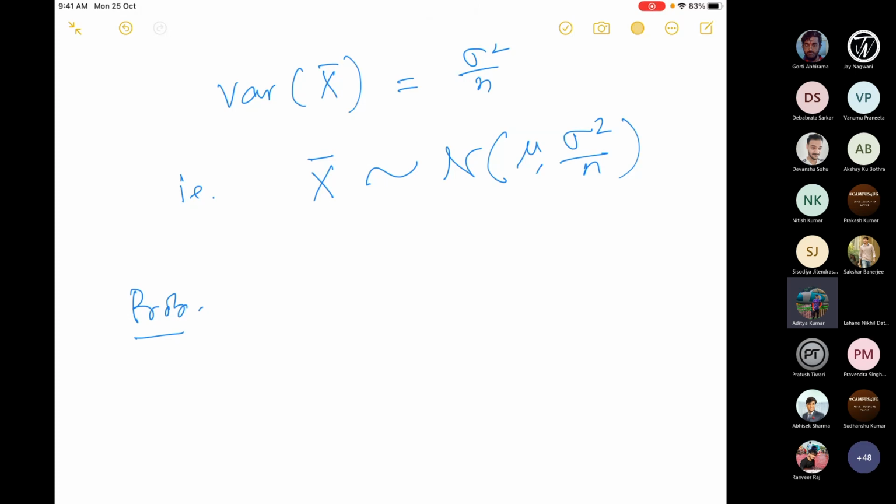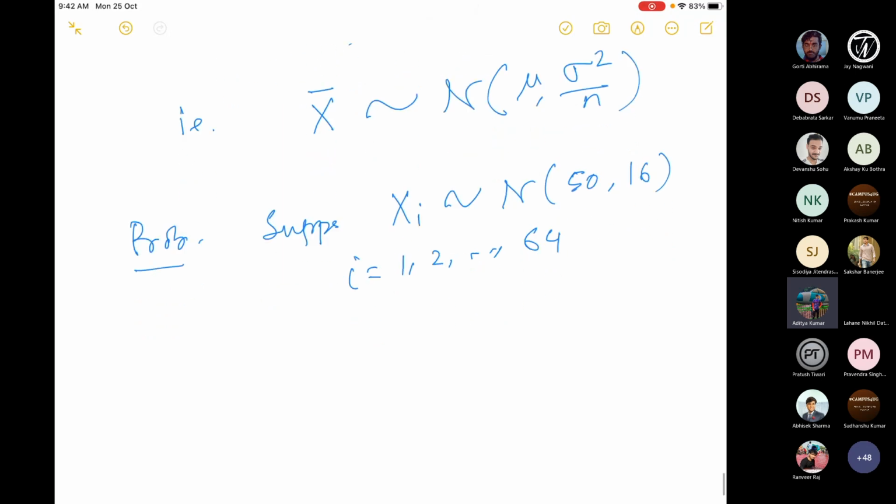Now let me just take a random sample. Suppose xi is normal, let's say 50, 16. So mu is equal to 50 and sigma square equals 16. And let's say n equals 64. So I have a sample of size 64.